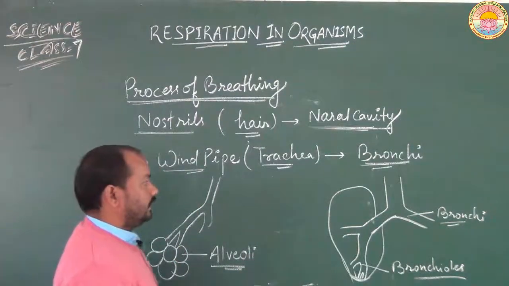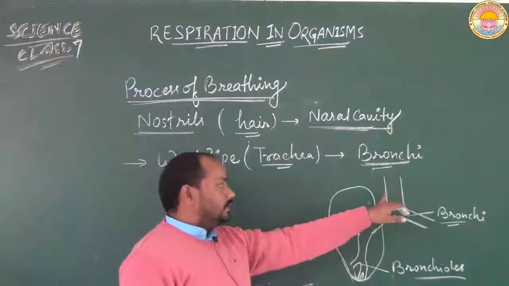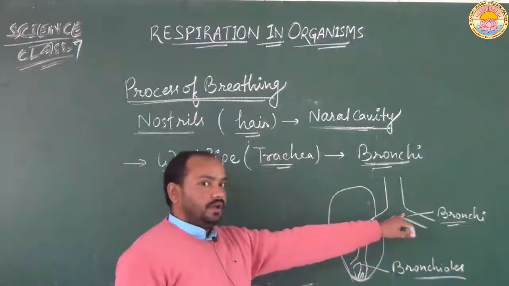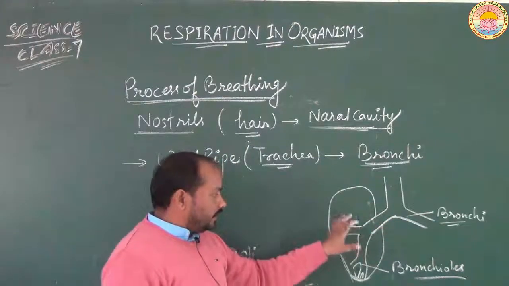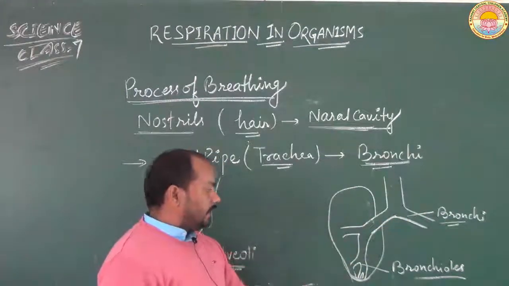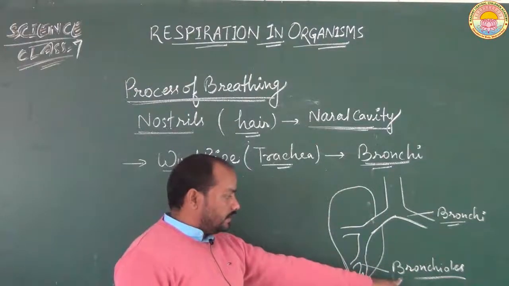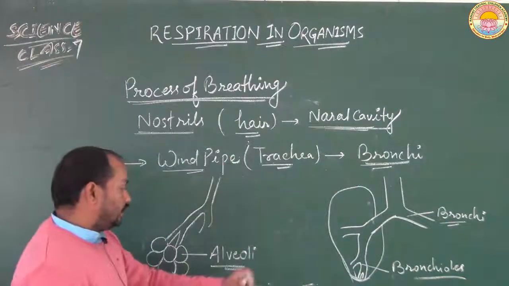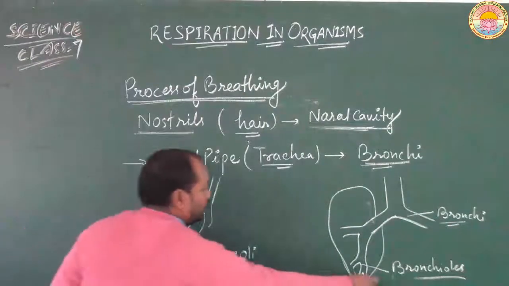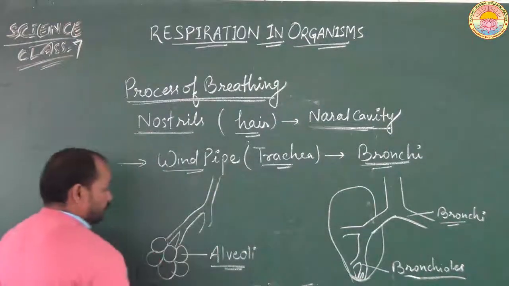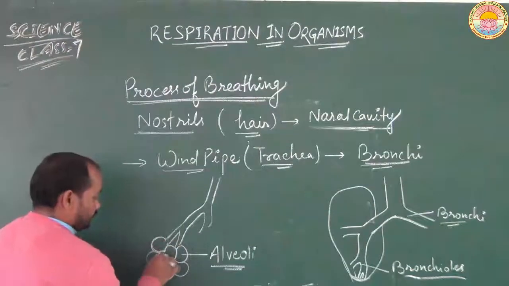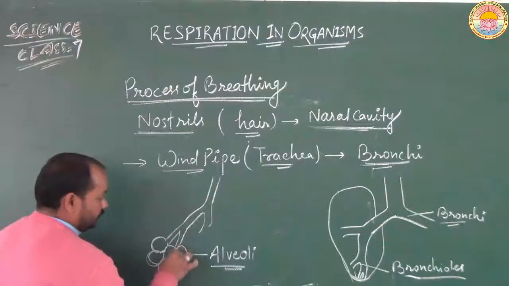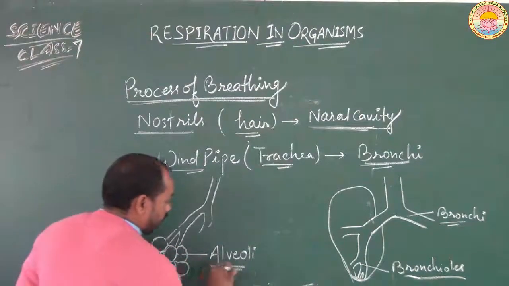So students, the air through the windpipe reaches the bronchi, and when the bronchi enter into the lungs, they are again divided into some branches, and these branches are known as the bronchioles. And at the end of the bronchioles, small grape-like structures are present, and this small bunch of grapes is known as the alveoli.